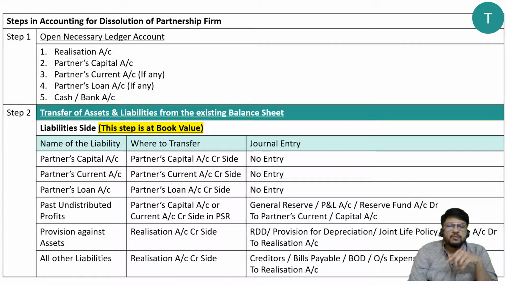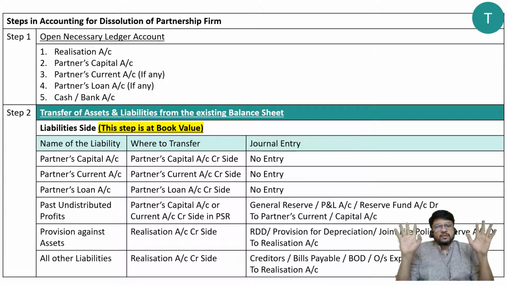In such a situation, these accounts are required to be closed by transferring them to realization account. Capital account will go to capital, current account will go to current, loan account will go to loan, undistributed profits will go to partners' current account or partners' capital account, credit side in their PSR, and provision against asset will not go to capital account, will not go to current account, will not go to loan account, but it will go to realization account. Realization account is the biggest account. It has all the powers of eating everything.